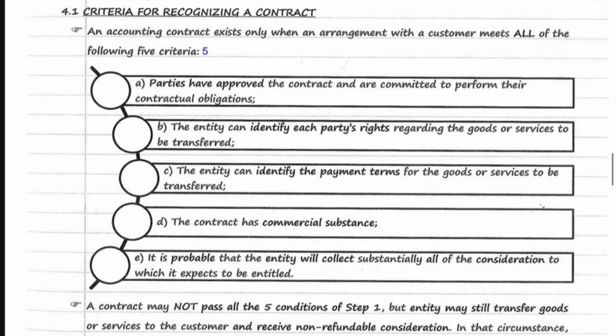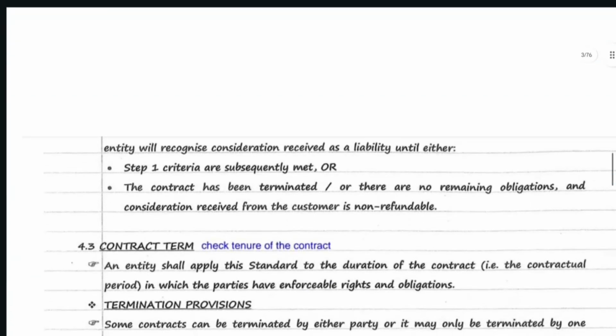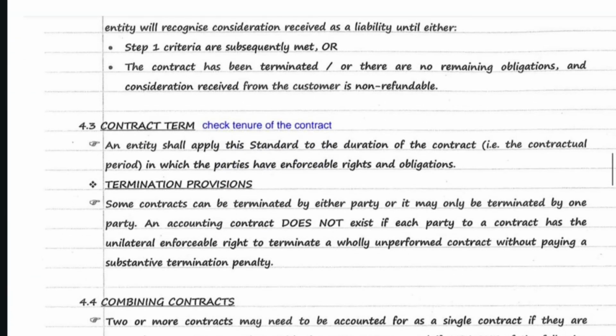However, there is a situation where even though any of the conditions are not satisfied, the revenue will be recognized. The situation is the contract has been terminated or there are no remaining obligations. That means no performance obligations pending, and consideration received from the customer is non-refundable. In such a case, revenue will be recognized. So, to sum up, revenue will be recognized in two cases.